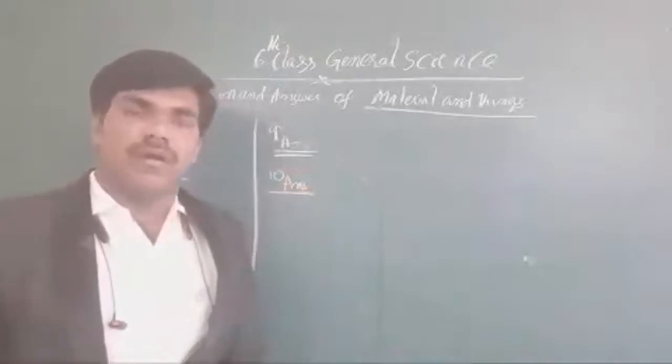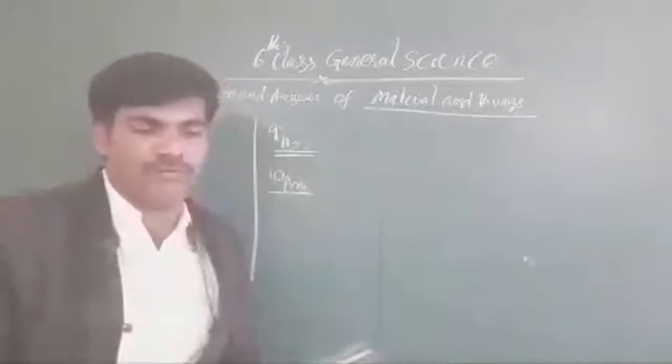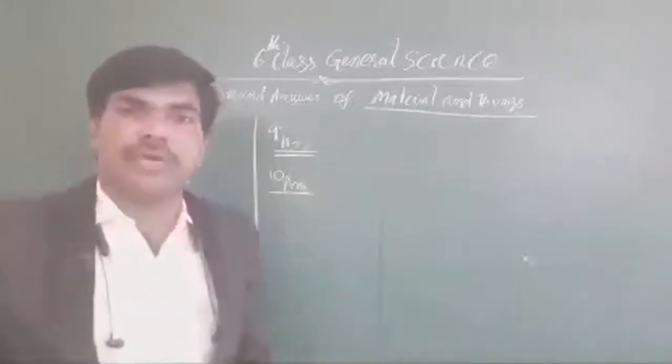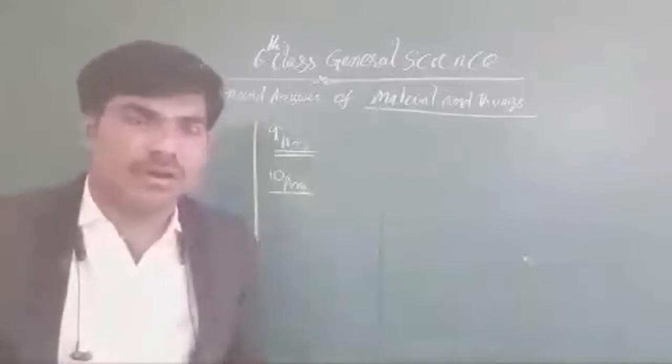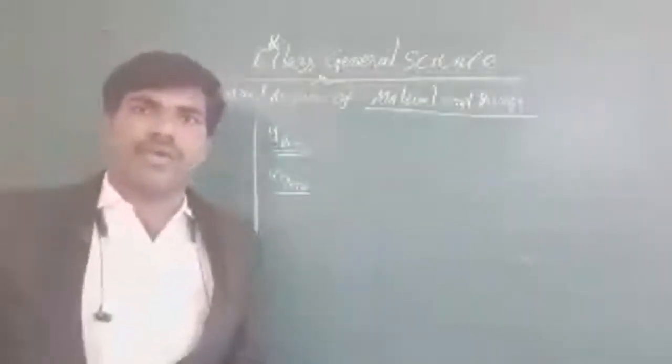Tenth answer. Draw the different objects made up of wood which we use in our daily life.